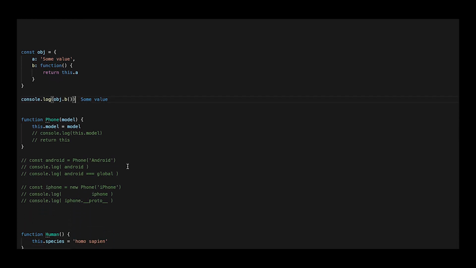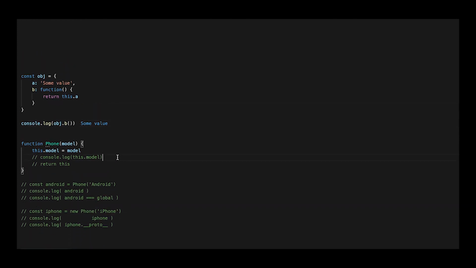Here, this function is setting the property this.model. If we console.log within the function, we see that this.model is being set. However, if we log the Android variable, we'll see that it's undefined. So what is the function phone setting this of? Well, if we return the function's this, we'll see that this.model is actually being set on the global object.